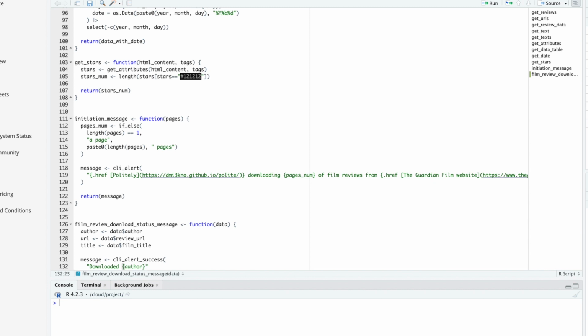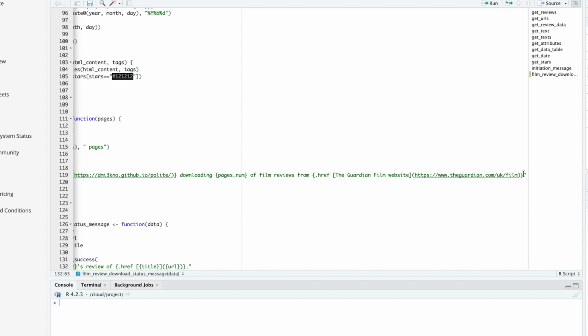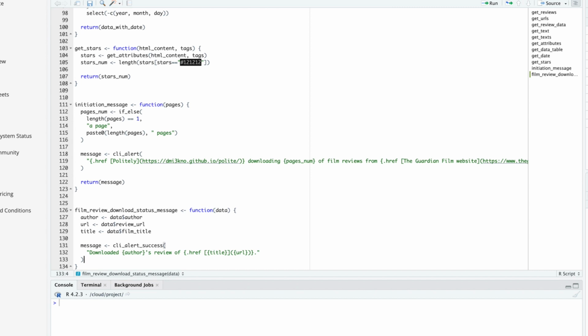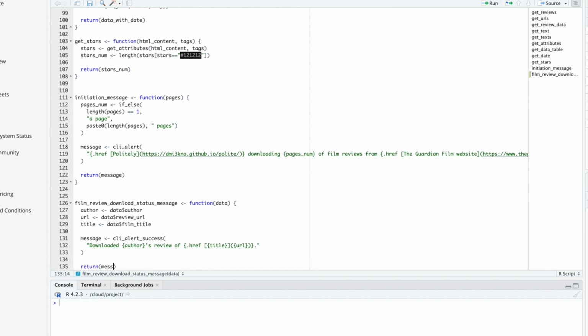So author's review of, and here we're going to pass a link with some custom text, so .href, and then the square braces for the text, and this comes from title, because that is the title of the film. And then we're going to link off to the URL of the review. So we need our usual parentheses, and we're going to pass in the URL object. We'll add a period at the end as well, and actually I'll be a bit pedantic here and put a period at the end of that one too. So that's the message, and then the last thing we do, of course, is to return message.